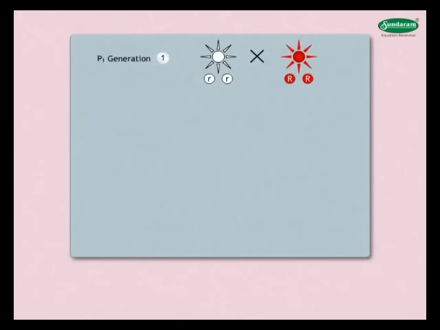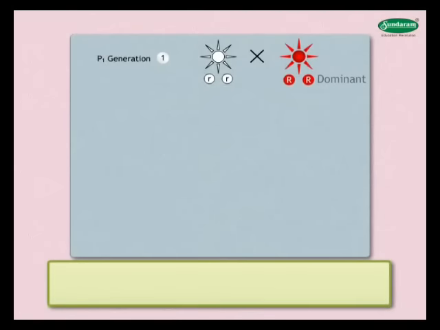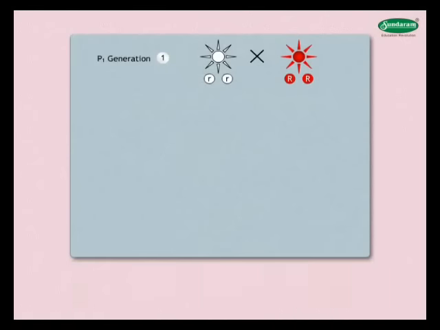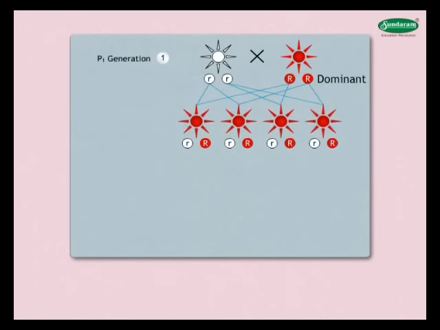Mendel used terms like dominant and recessive for red flowers and white flowers respectively. Dominant character is the one which masks or hides its recessive partner. Red flowers were called dominant because in the following generation all the plants were with red flowers.